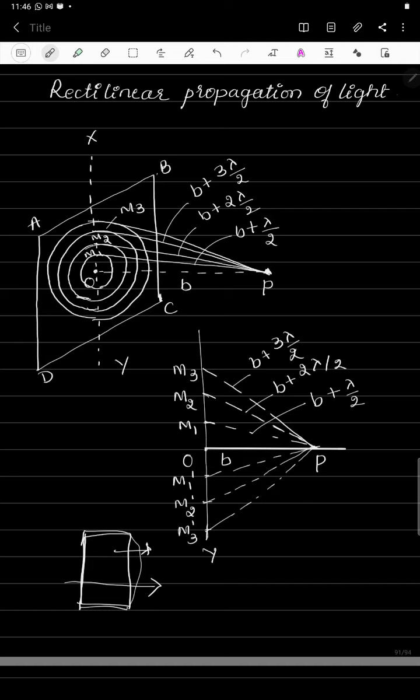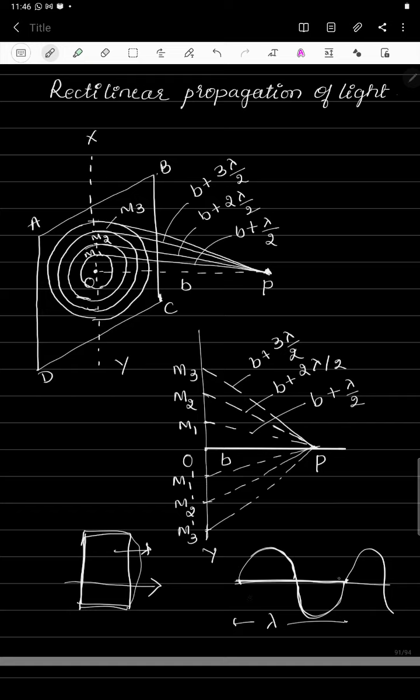These represent the Fresnel's zones, and how these zones are constructed: if you look at the diagram here, this distance represents the wavelength, the distance between two consecutive waves. This is one crest and one trough, this represents a wavelength, lambda.